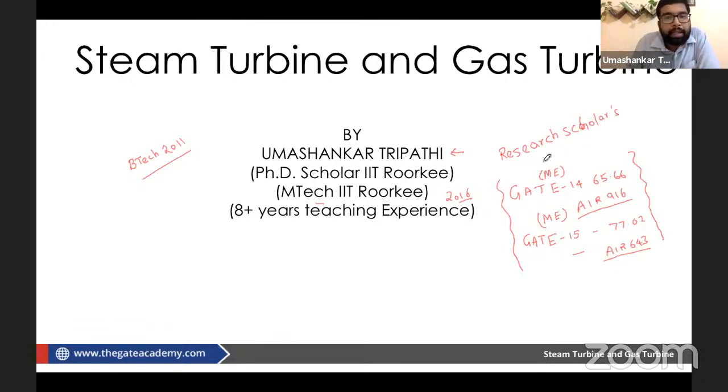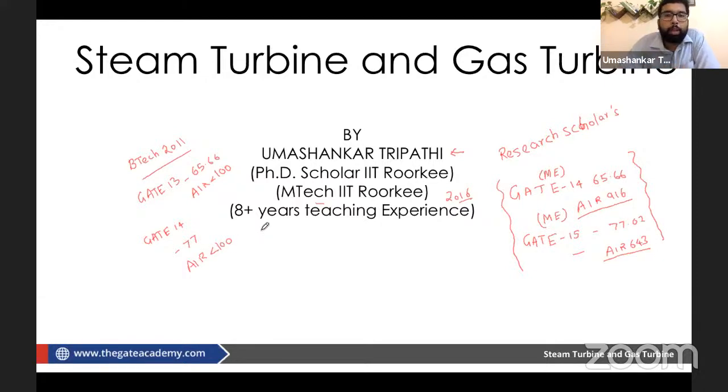Let me give you some data first. In GATE 2013, the person getting 65-something marks would have got an all India rank below 100. You can check on Google as well. In GATE 2014, someone who got around 77 marks would have got an all India rank under 100.